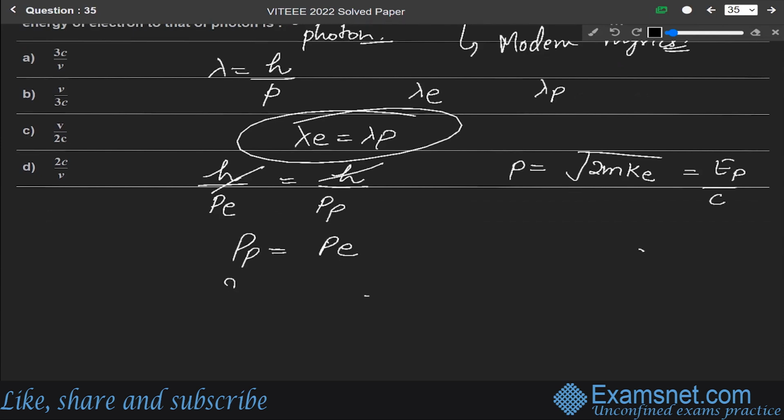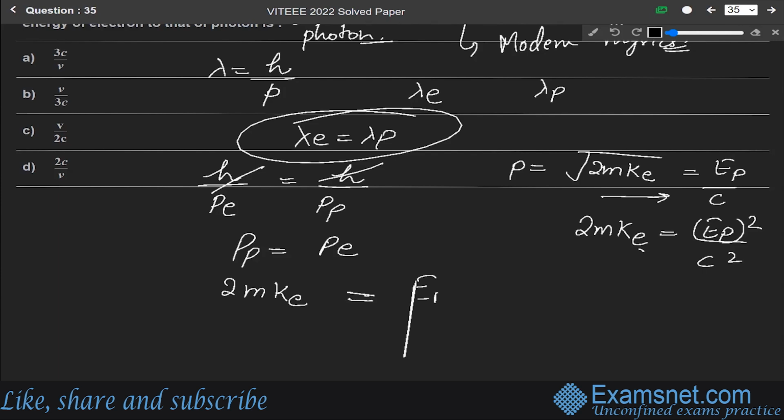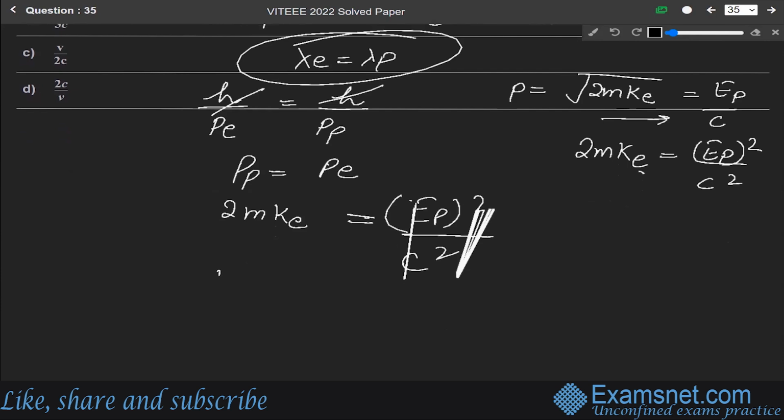So from here we can write, squaring both sides, 2mKE is equal to energy of photon whole square over c square. So 2mKE is equal to EP square over c square. So kinetic energy over energy of photon will be equal to energy of photon over c square into 1 over 2m.